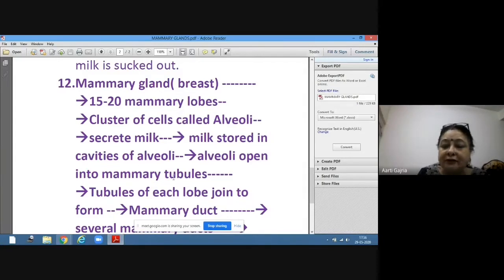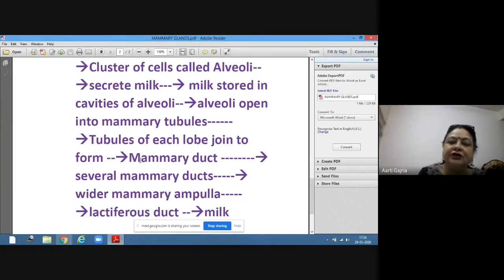Now, the mammary tubules of each lobe, there are 15 to 20 lobes, join to form the mammary duct. So, one mammary duct from each lobe. Then the mammary ducts of all lobes join to form the wider mammary ampulla.